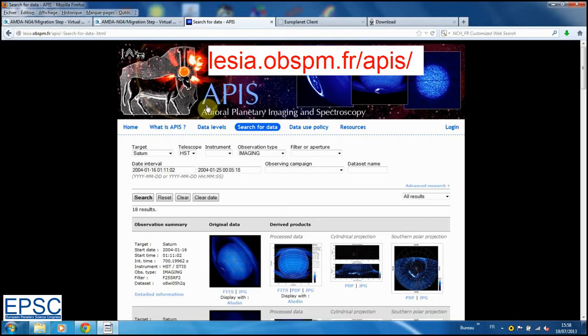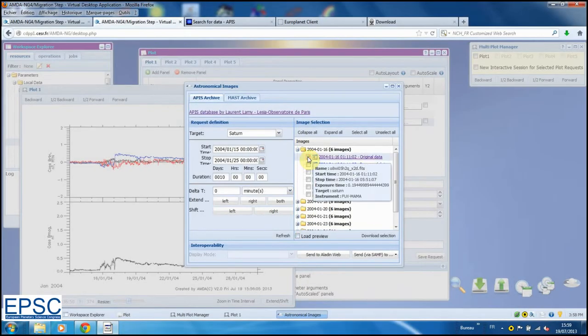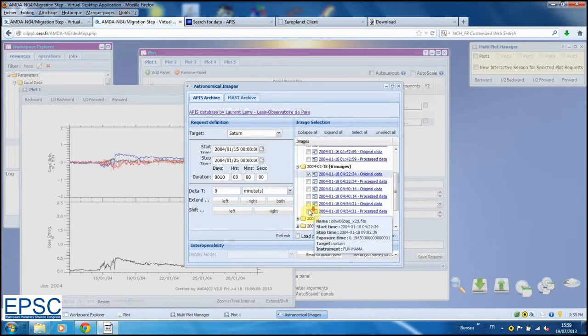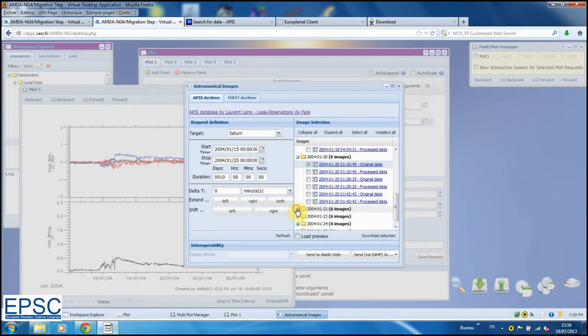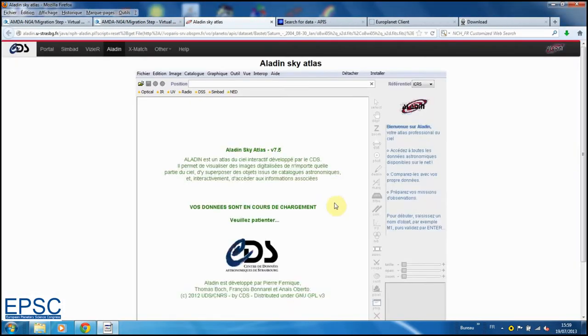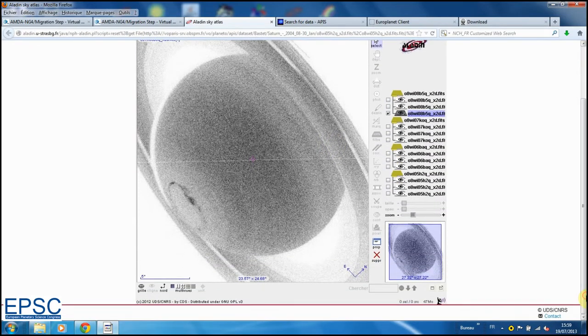Without EPN-TAP, we would have to connect to APIS and manually select the target, the telescope, the observation type, and the time interval of interest. We select original images from January the 16th, 18th, 20th, and 21st. Using SAMP, we can now transfer the selected images to the VO tool Aladin and visualize them all together on a mosaic.